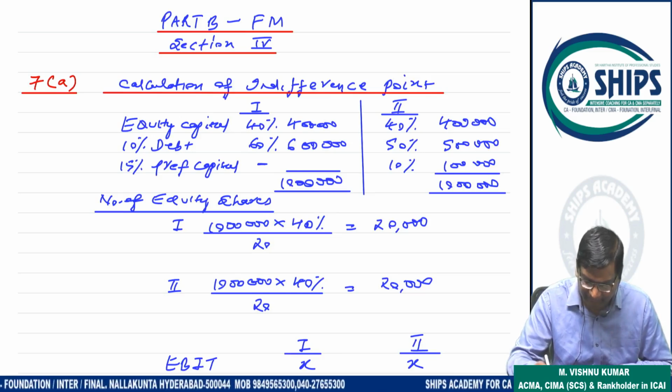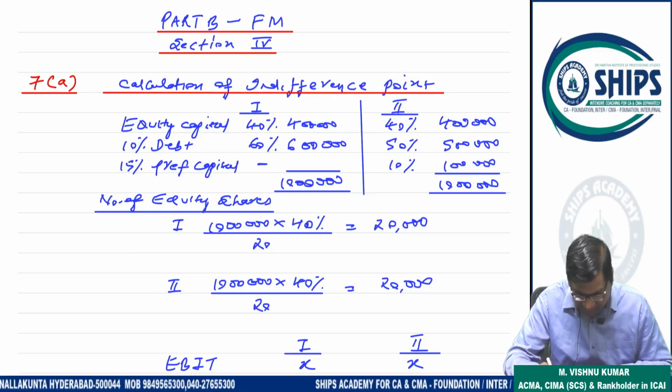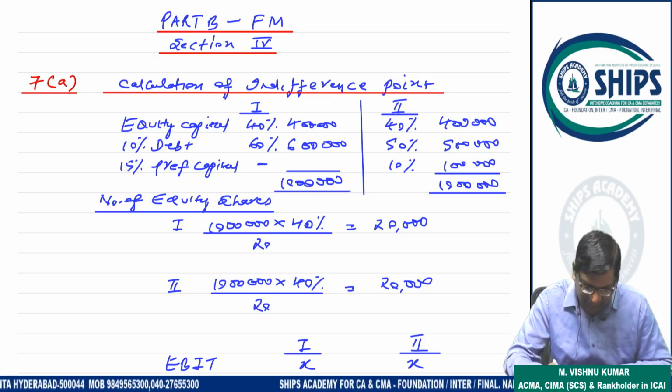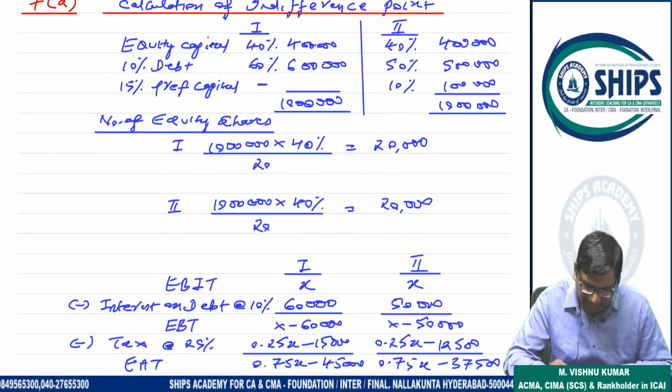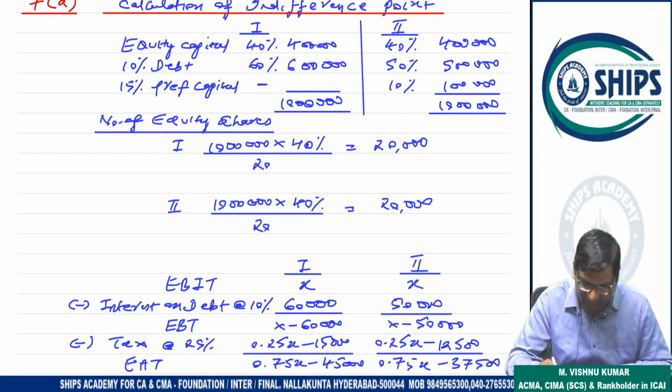Now second plan, again amount is 10 lakh rupees, but in capital structure 3 items are there: equity, debt, preference. Equity 40%, debt 50%, preference share 10%. Now number of equity shares will be 4 lakh divided by 20 rupees issue price, 20,000. Here also 4 lakh divided by 20, 20,000, because in both plans equity is 4 lakh.